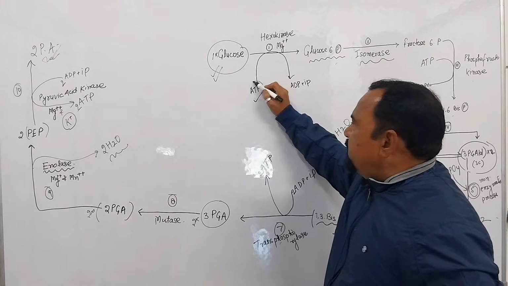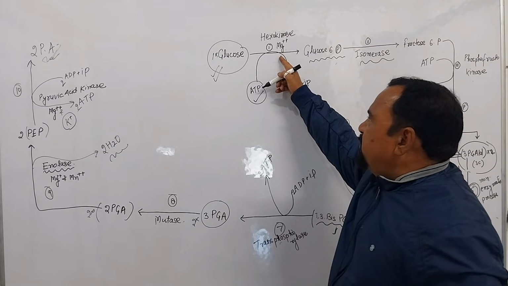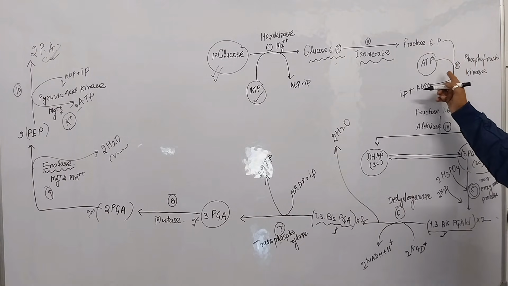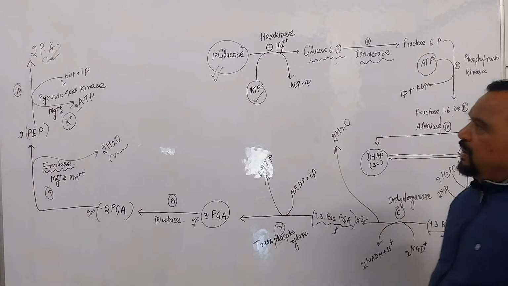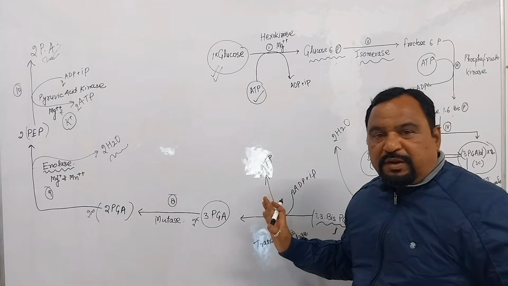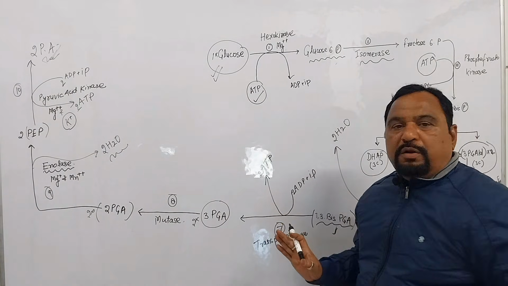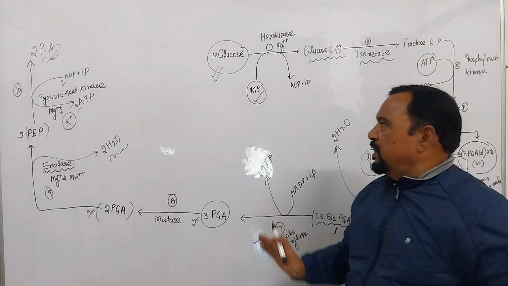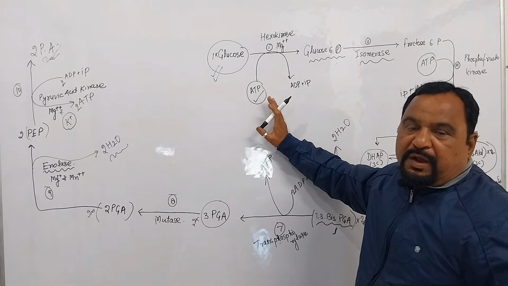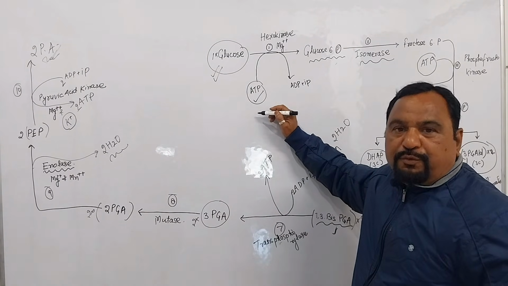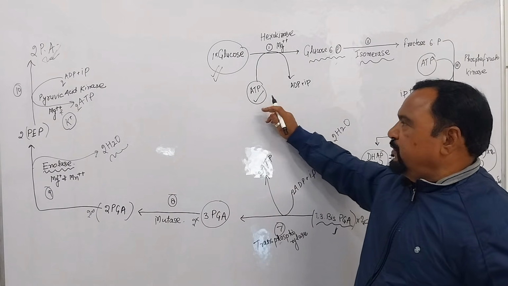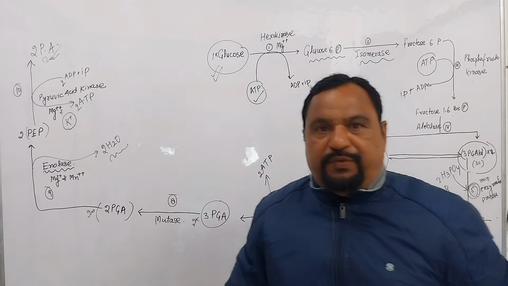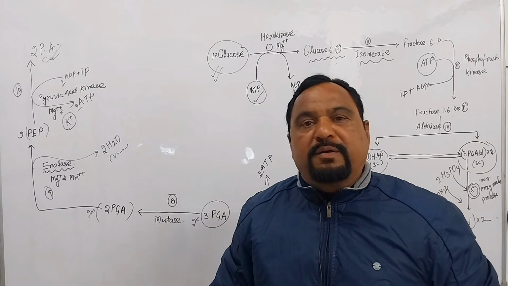How? The first molecule of ATP is used up at step number 1 and the second ATP is used up at step number 3. It means in the whole glycolysis process, total 2 molecules of ATP are used up, consumed. Okay, it's a question of NEET. How many molecules of ATP are used up in glycolysis? So only 2.